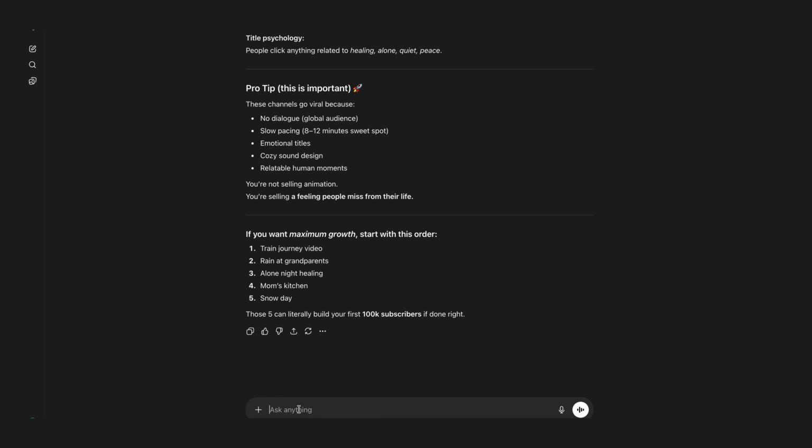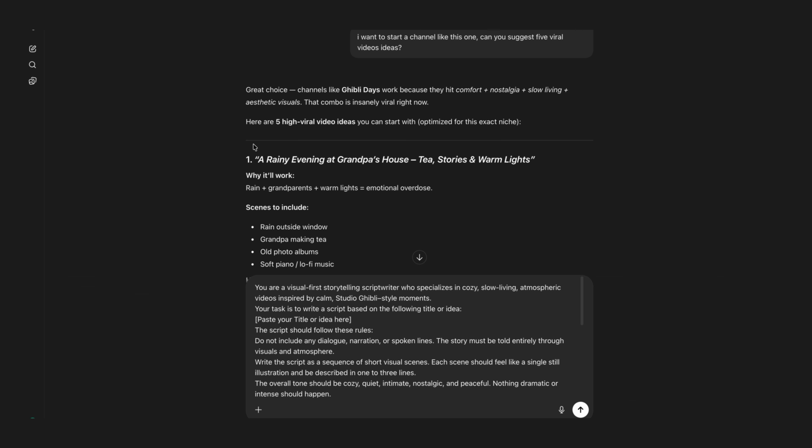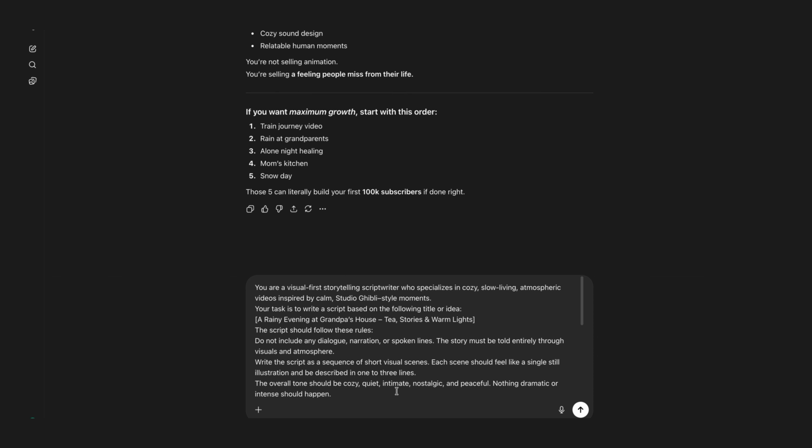You don't need to start a new chat. You can continue in the same one. Now paste your prompt here. Make sure you go to the section where it says to write a script based on the following title or idea. That's where you'll paste your selected title and idea. Replace it with your own title. Once you've done that, click Generate.